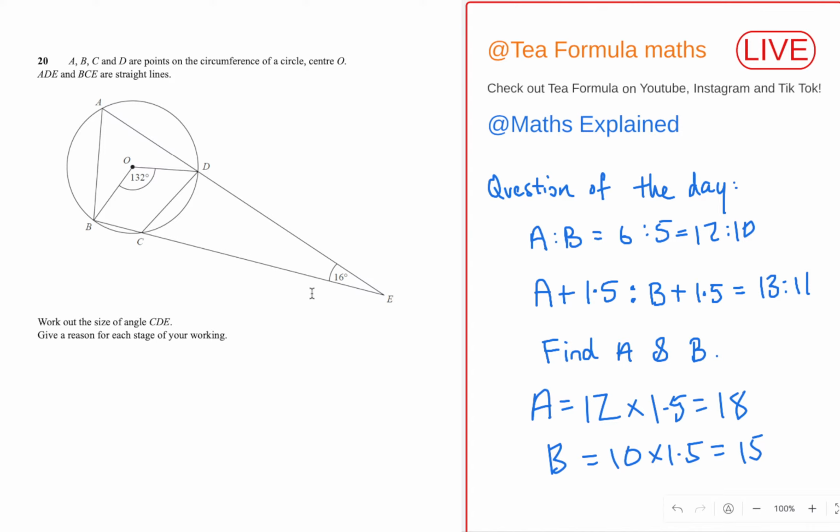Yeah, so you needed the angle at the circumference is half the angle at the center, and then you need the cyclic quadrilateral, opposite angles in a cyclic quadrilateral, and also angles in a triangle.